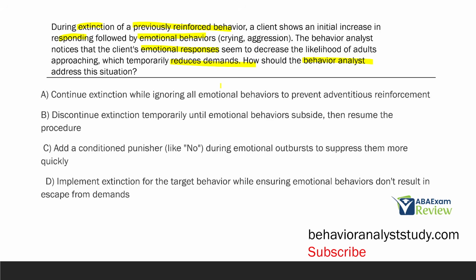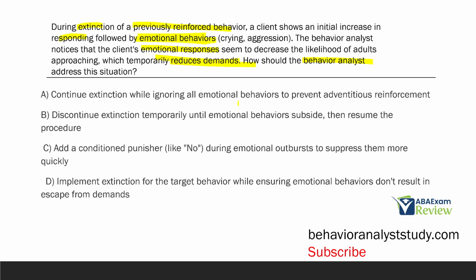What is this question telling you? It's saying we're using extinction, there's an extinction burst. Nothing wrong with that. That seems to be like what we want, right? The problem is that extinction burst that includes emotional behaviors is now leading to these new situations and issues. We don't want to solve one problem and create another. So by solving this problem through extinction, we've now created a situation where emotional responses could be reinforced through the reduction of demands or less approaching. So how can this analyst address the situation and fix or address all these issues all at once?